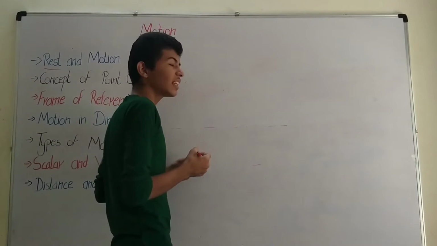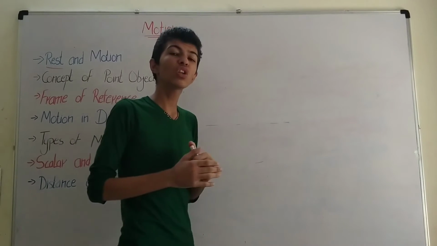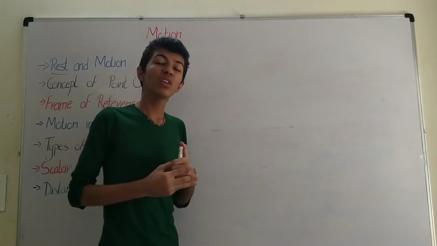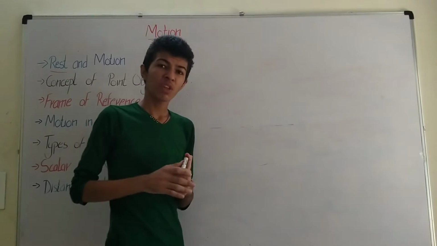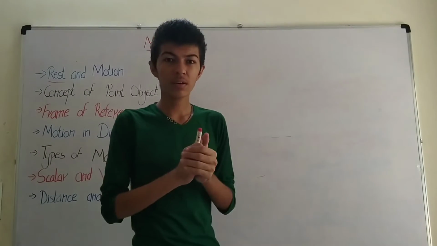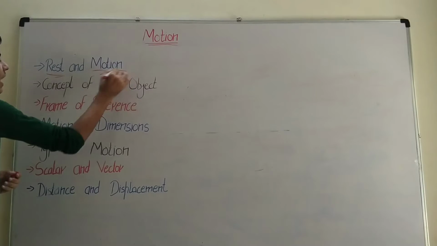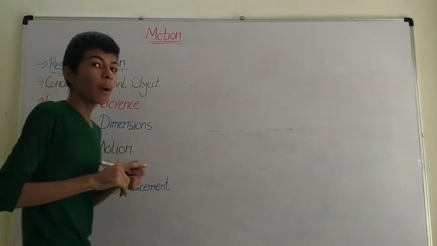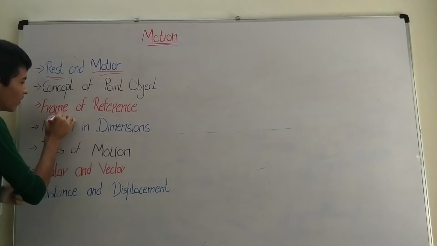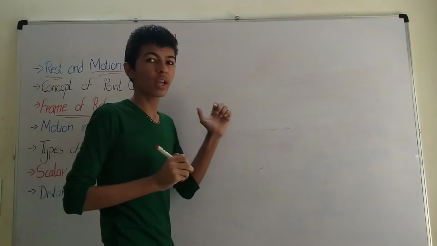So let's take the earth. The Earth itself is moving around the sun, and the sun is also going through the Milky Way galaxy, but none of them is at the center. So we cannot conclude who is at rest. So both rest and motion are relative terms. It means it depends on which frame of reference you are talking about. So whose frame of reference are you talking about?